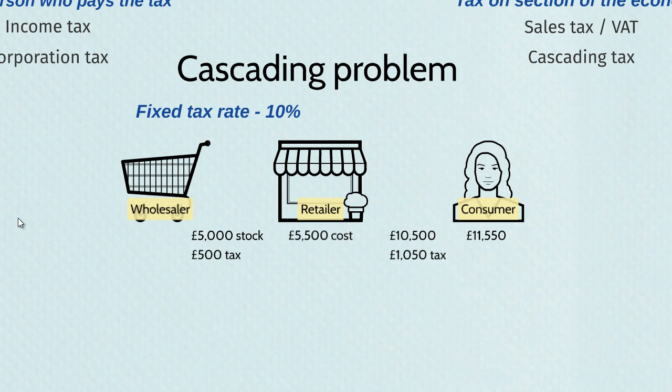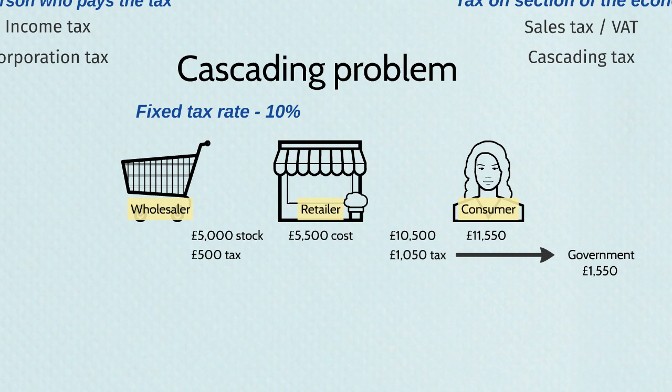Okay, and in this case, if we add up the tax that's collected by the government, we have the £500 tax that the retailer paid and the £1,050 tax that the consumer paid. So the government collects £1,550 in tax based on these various transactions.